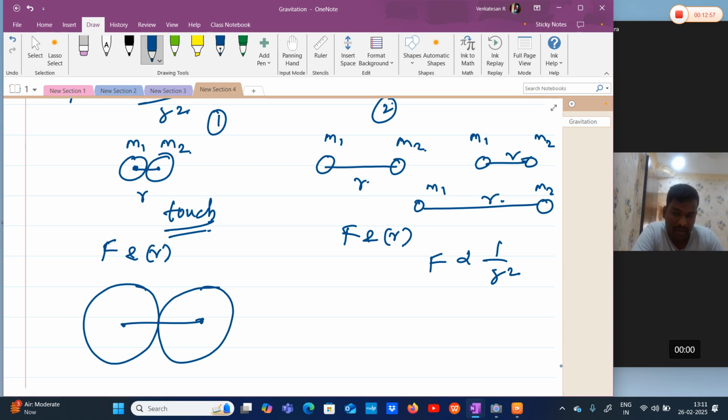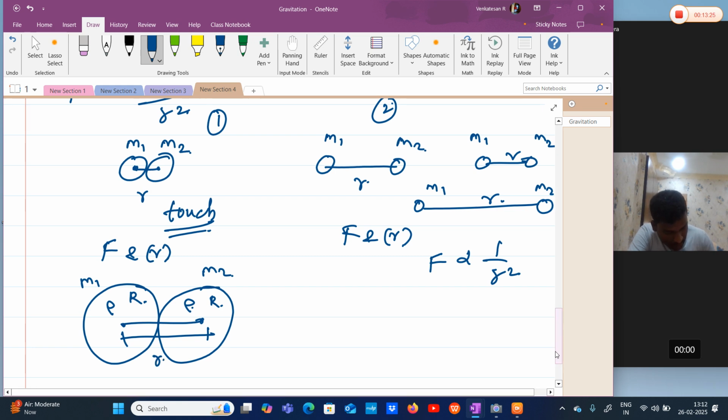Here, mass is also a variable, which means we cannot directly say whether force is inversely proportional to R square, because there is one more variable, mass. Now we can convert everything into one variable. Let's say the density of the sphere is rho. This is my M1, this is my M2. The radius is capital R, since they are identical. This distance is 2R, so my small r is equal to 2 times capital R, the radius.